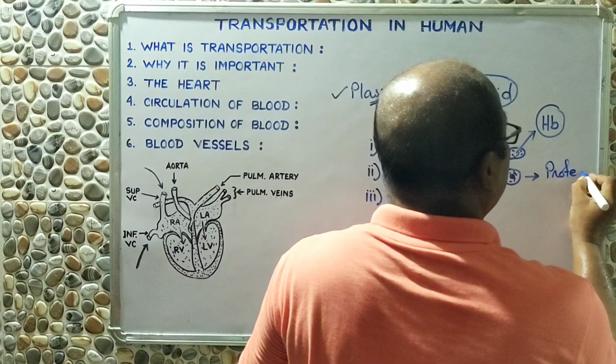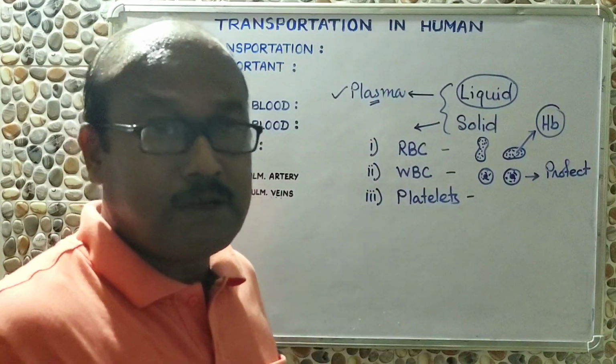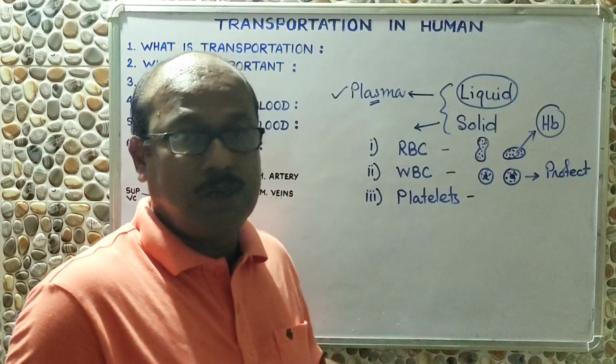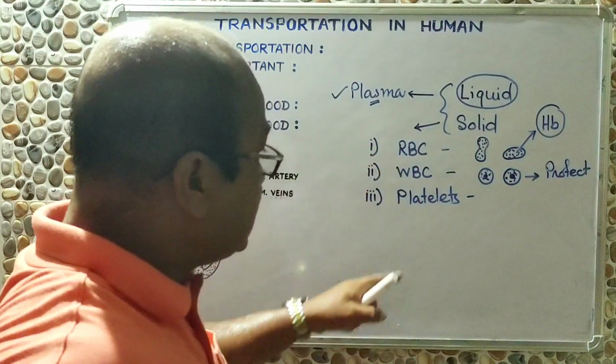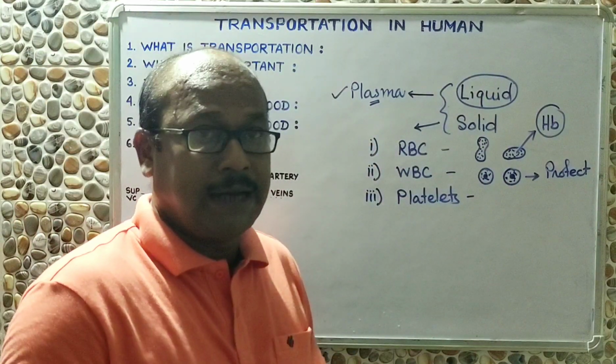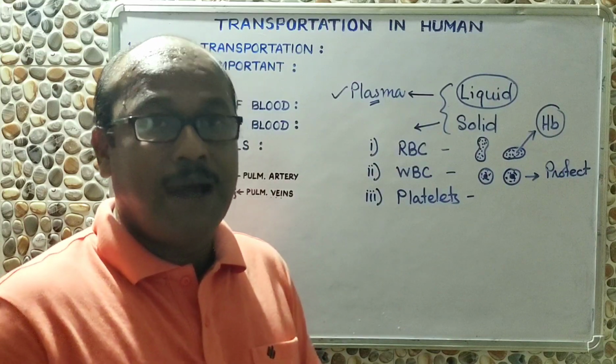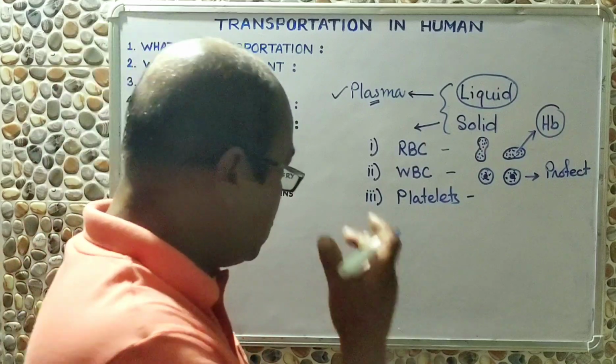our body from the attack of pathogens, from the attack of disease causing germs. And this is how WBCs are related to immunity. They can give us immunity, meaning the ability to fight against the disease causing germs.